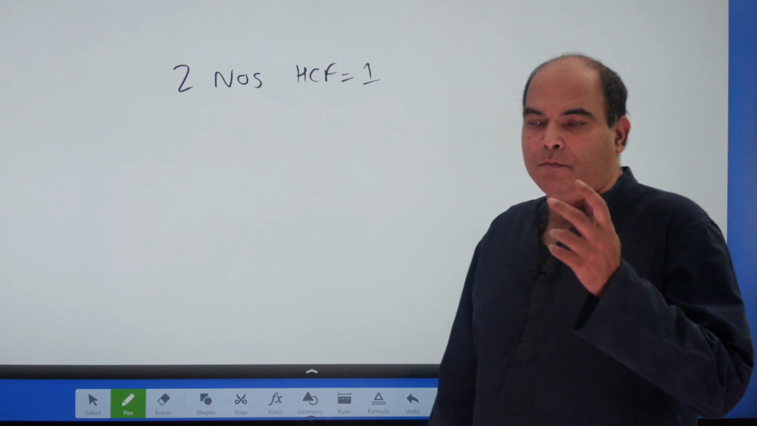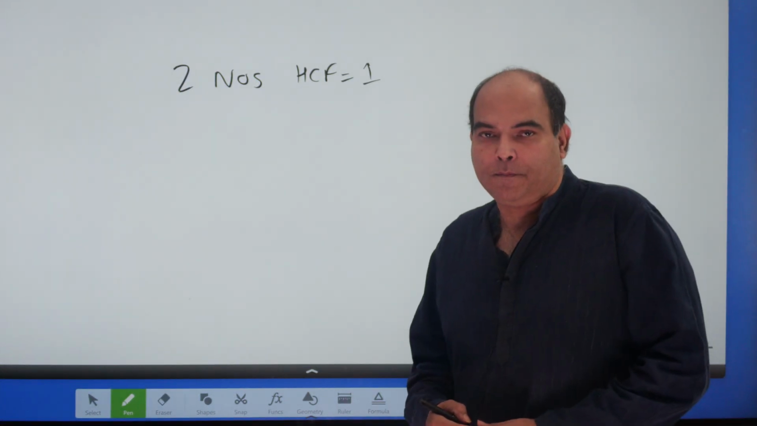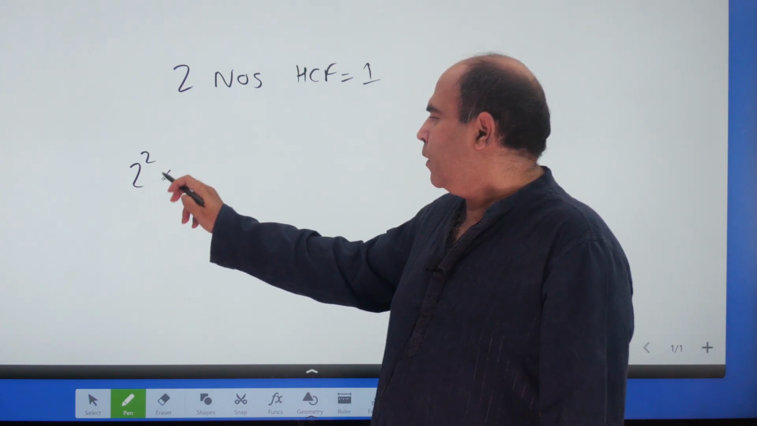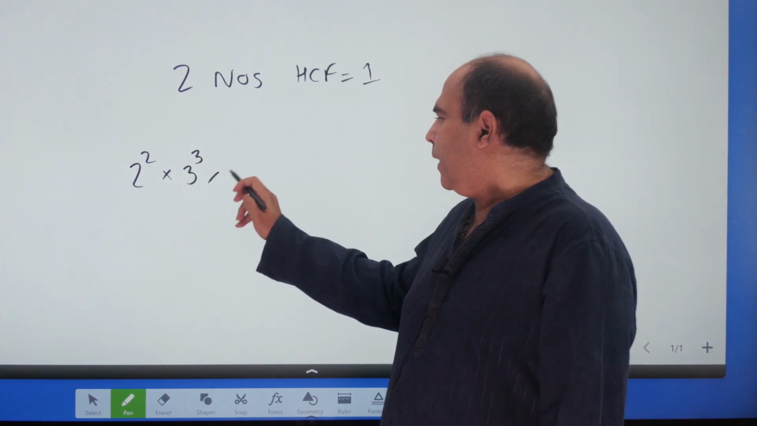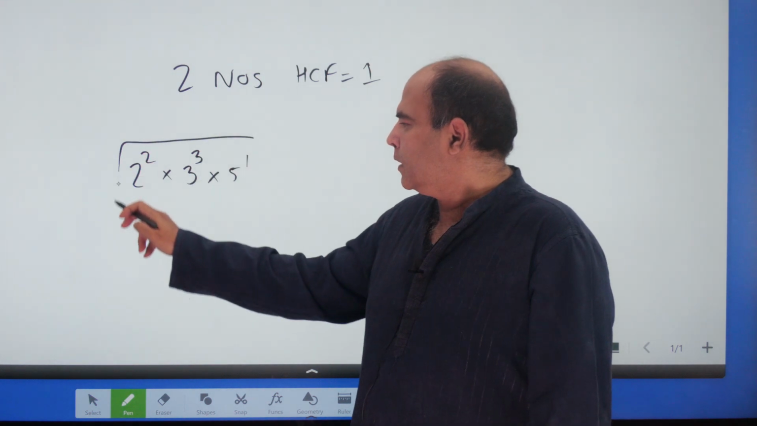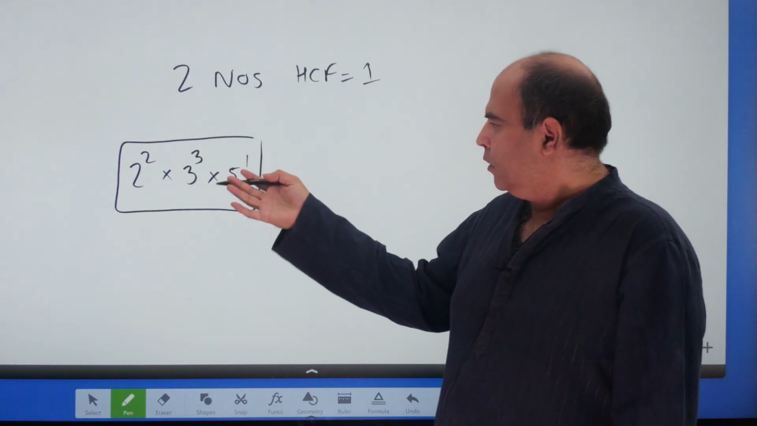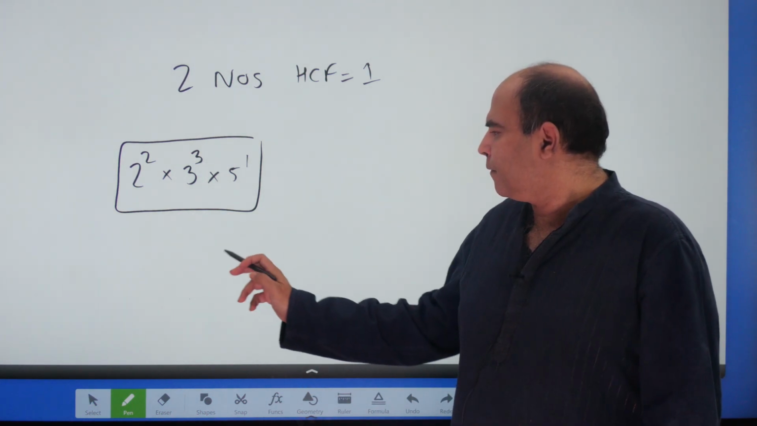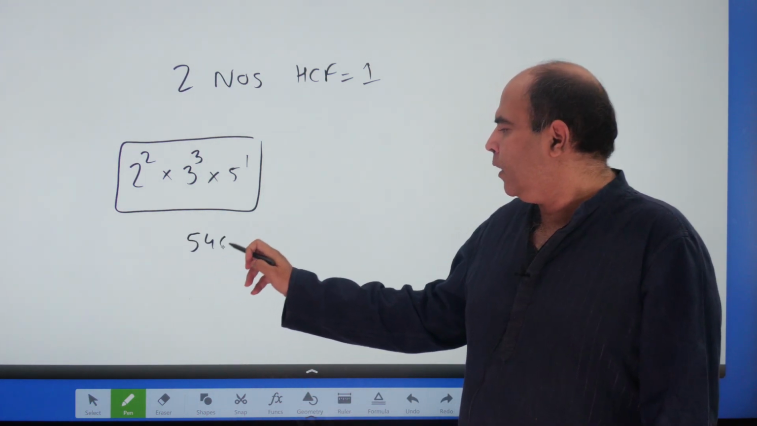do two numbers become co-prime. So let's say I've got a number 2 square, 3 cube, 5 raised to 1. Let's say I've got this number. I think 27 into 4 is 108, into 5. This number is the number 540.